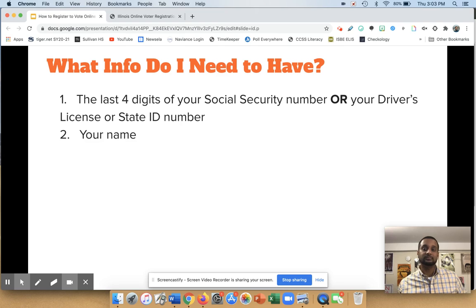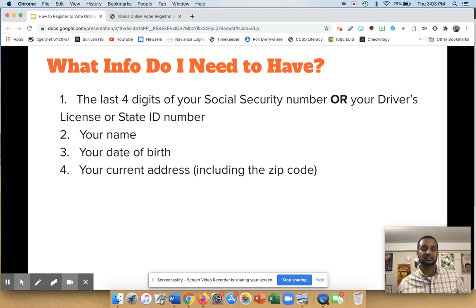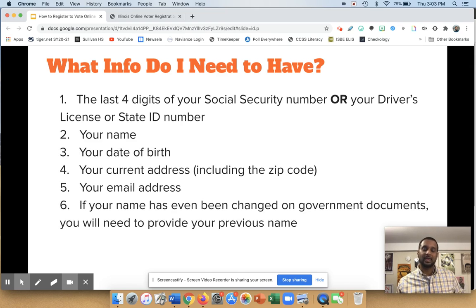You'll need your name. That should be easy. You'll need your date of birth. You'll need your current address, including the zip code. You'll need your email address. And if your name has ever been changed on government documents, you'll need to provide your previous name, all right? So that's what you need.